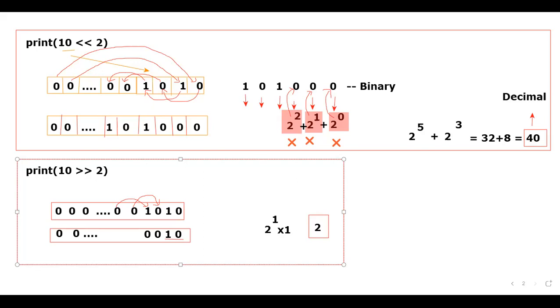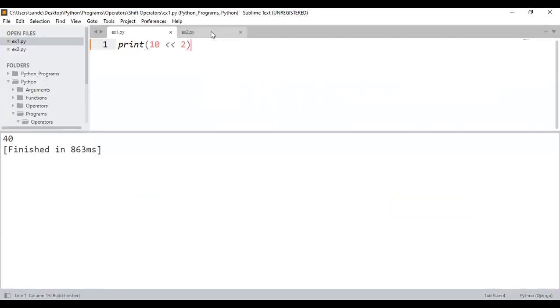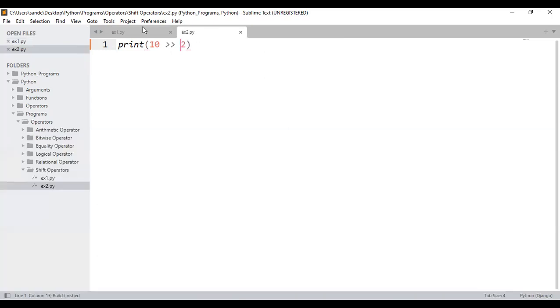Let's take diagram number 1 in session number 4. If you have taken the screenshot of diagram number 1, let me share the Sublime Text. See here, if I execute, 40 is the output. Similarly, if I execute, 2 is the output. Is that clear for everyone?